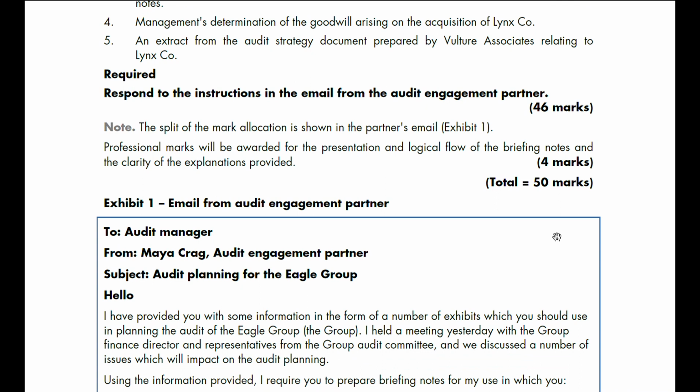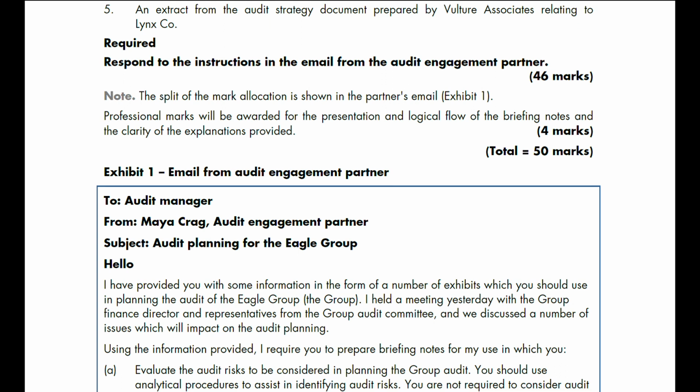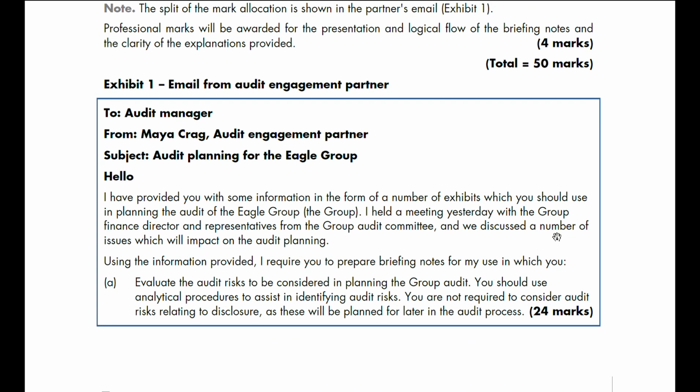Respond to the instruction in the email from the audit engagement partner. Note the split of mark allocation is shown in the partner's email. Professional marks will be awarded for the presentation and logical flow of the briefing notes and clarity of the explanation provided. Exhibit 1. Email from the audit engagement partner.